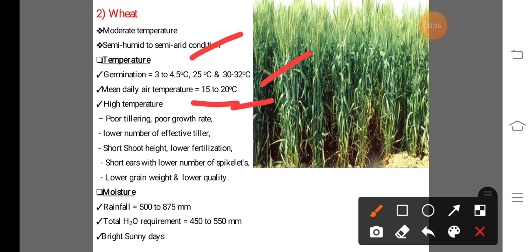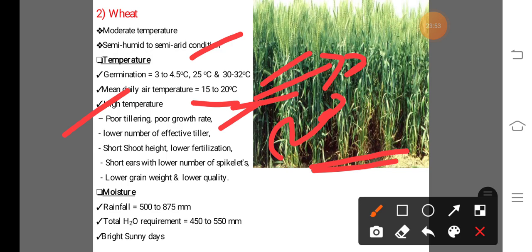If the daily temperature goes beyond 20 degrees Celsius, or high temperature is recorded, at that time the tillering of this crop is reduced. That means poor tiller development, and the growth rate also decreases. That means poor growth is observed, with a lower number of effective tillers. There are two types of tillers.